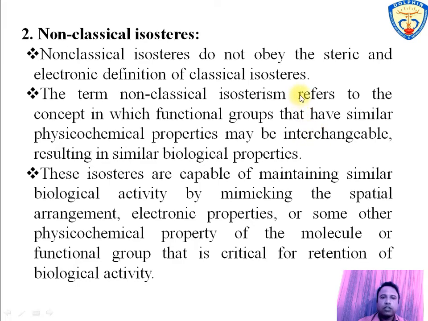Now, non-classical isosteres. Non-classical isosteres may or may not have the same steric or electronic characteristics. They do not have the same number of atoms. The non-classical isosteres have the same physicochemical properties which may be interchangeable, resulting in similar biological effect. These isosteres mimic spatial arrangement and electronic properties or some other physicochemical properties like lipophilicity or hydrophilicity of the molecule or group, which are very important for biological activity.